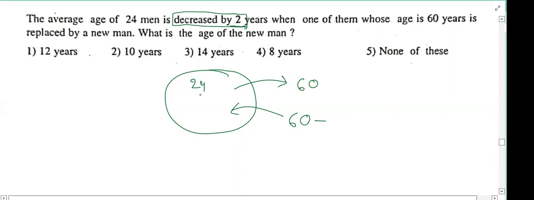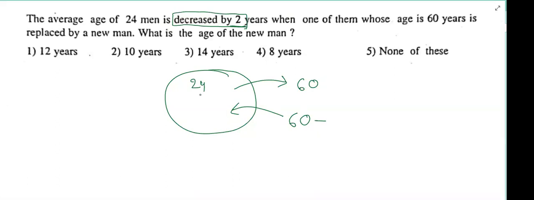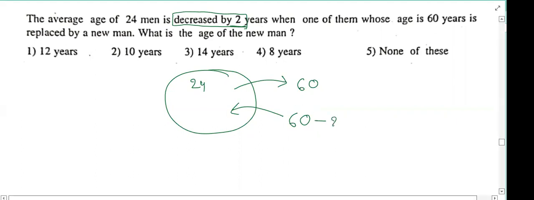Sir, 24. Only one person left the group and one person joined the group, so the persons will be the same, that is 24 only. And for each person, what is the change in the average? 2. He took 2 rupees from each person. So actually he is entering the group with 60 minus 24 times 2, that is 48, which is 12 rupees.